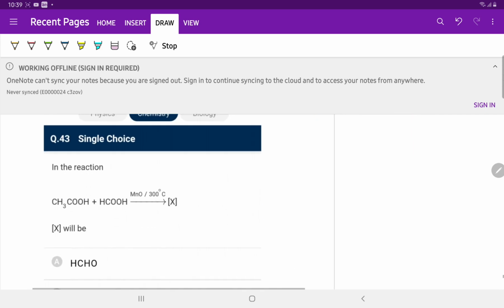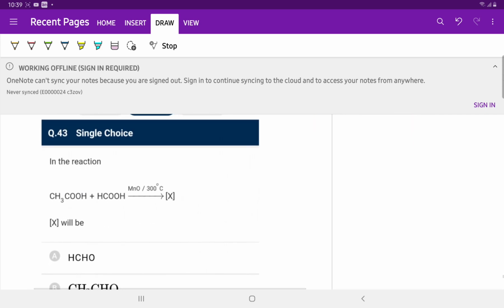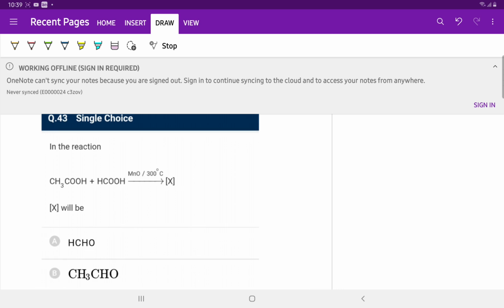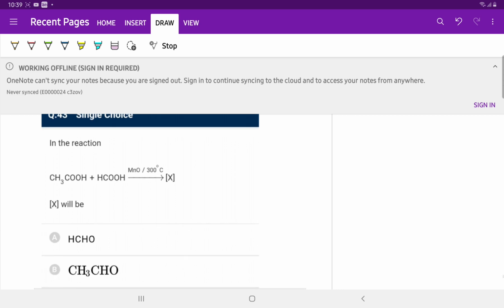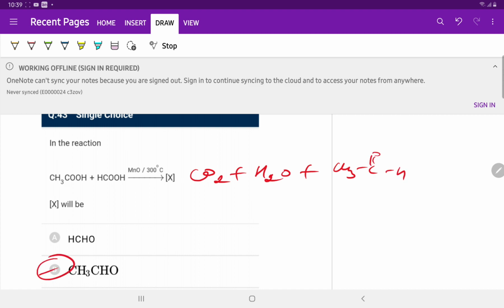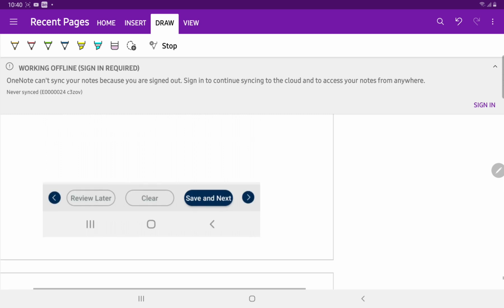Question number 43. When acetic acid and formic acid are heated with MnO at 300 degrees Celsius, the X will be, there is a release of CO2 and H2O and acetaldehyde. The product is acetaldehyde, along with CO2 and H2O.